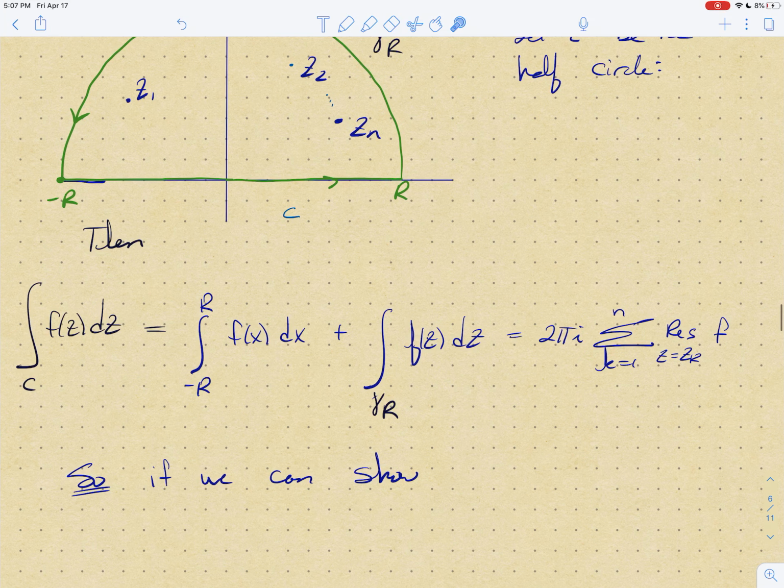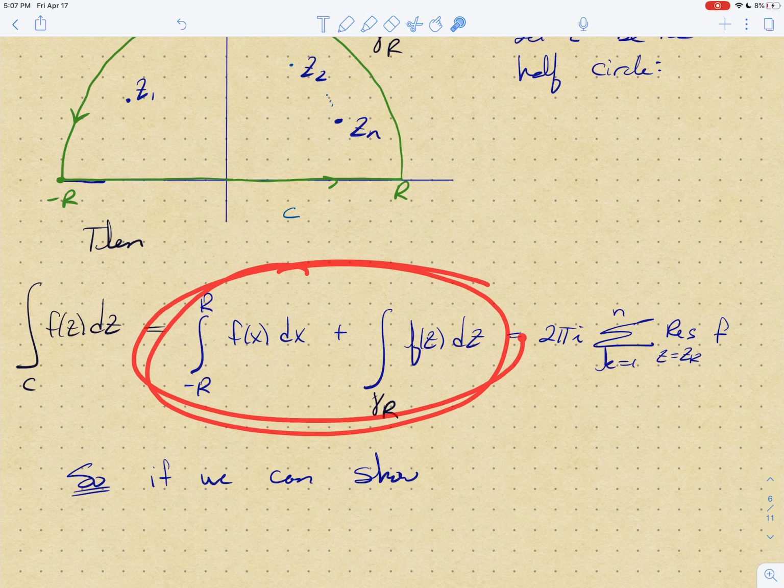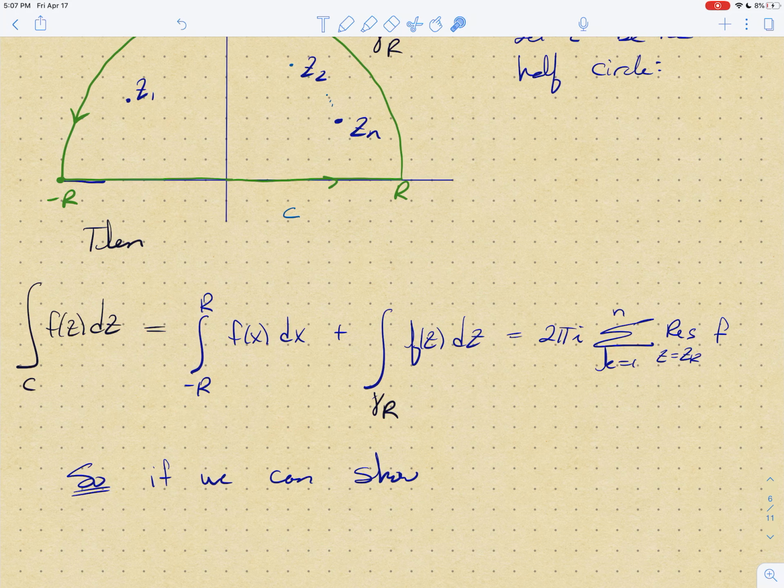Interestingly enough, we can compute both of these. The sum we can compute as the sum of the residues of f that are inside our circle. And this part, as r goes to infinity, is going to go to what we want, the integral from minus infinity to infinity of f of x dx.